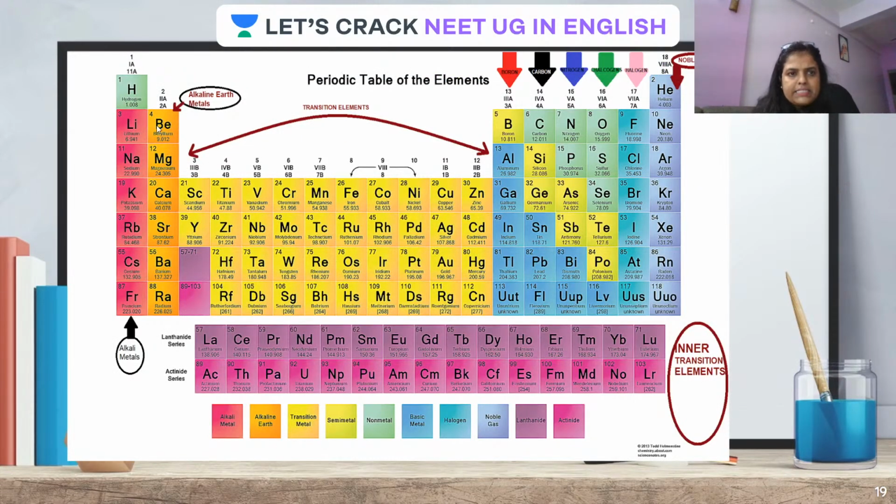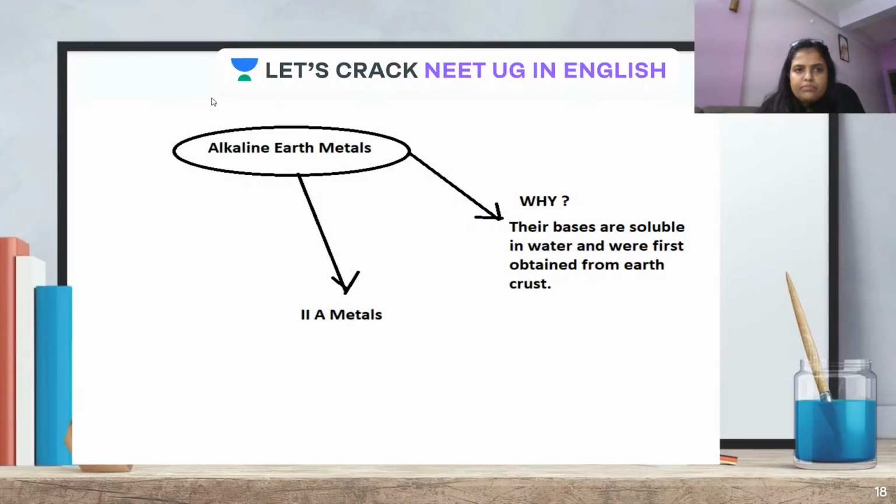Now coming to the second group, that is beryllium, magnesium, calcium, strontium, barium and radium. They are called alkaline earth metals. See here the term alkali metals, now this is alkaline earth metals. What is the reason to call them so? Alkaline stands for the same as alkali, that is, their bases are soluble in water.